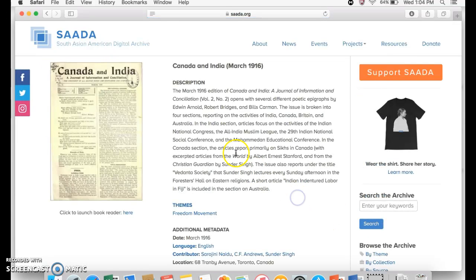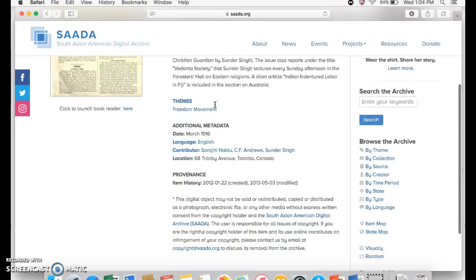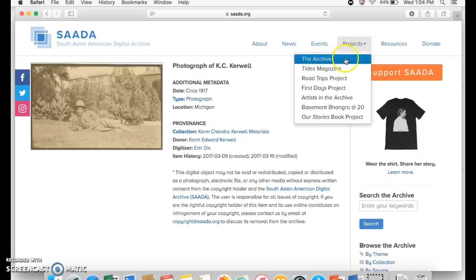So here, for example, they pulled this up and you can just take a look like that, and you can just keep hitting random and it will take you to another. So that's fun. Let's see. So we were looking at projects, and that was the archive.